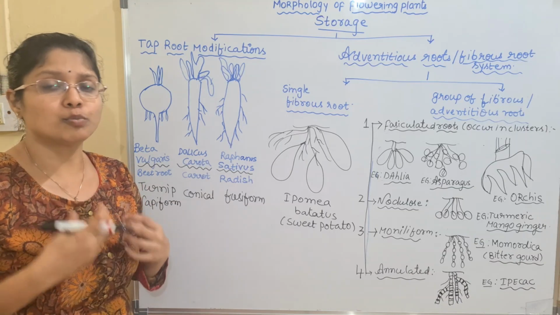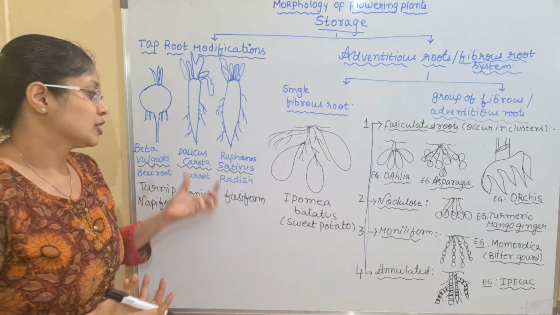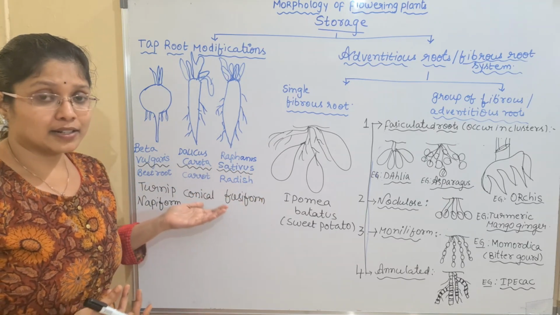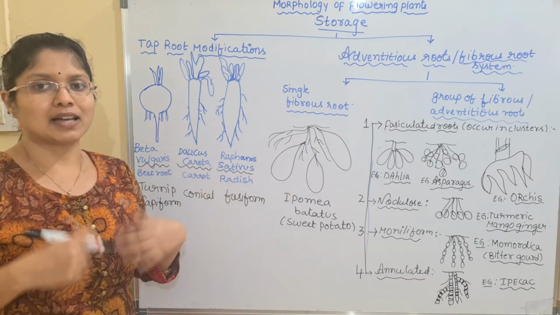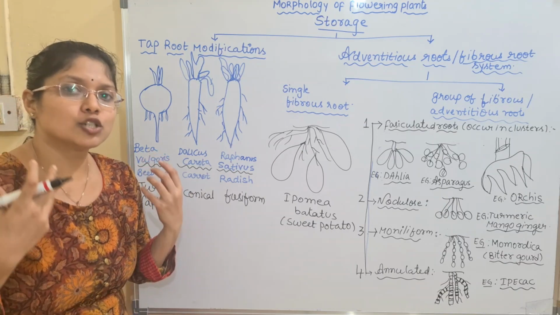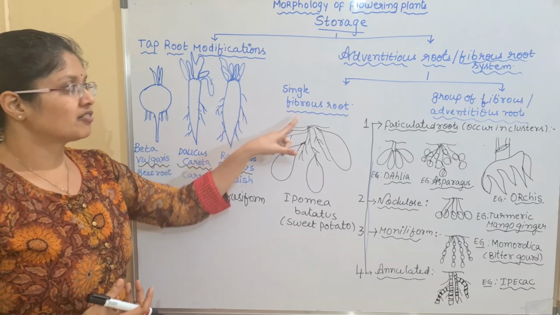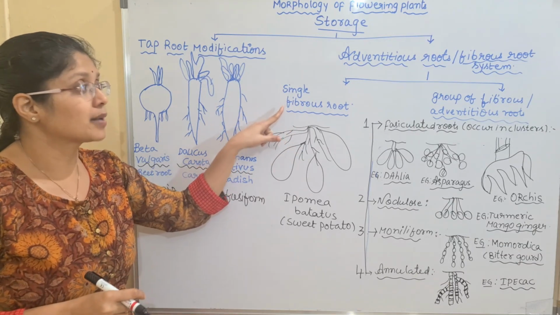Why is it called a tuber? Because it has an irregular shape. It doesn't have a specific shape like radish, carrot or beetroot. It will be irregular in shape, and hence we call it a tuber. Wherever you see an irregular shape, we call it a tuber. So here the fibrous root is a tuber, which we are discussing under the single fibrous root.